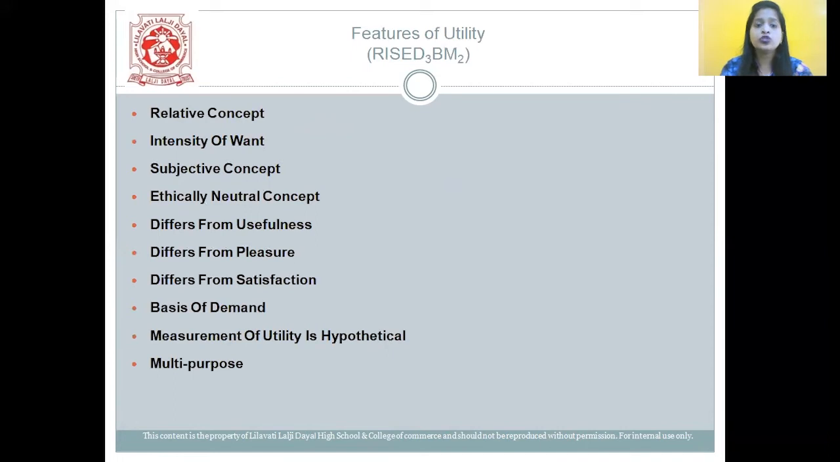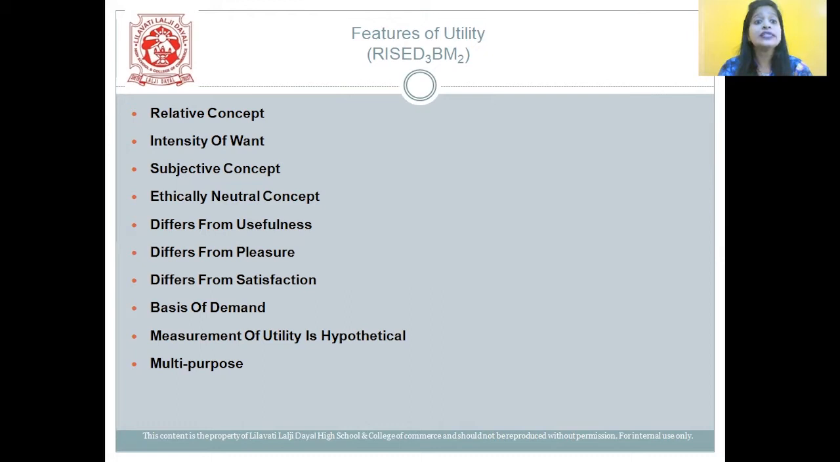Let us now come on to the features of utility, students. This is one of the most important answers that you need to remember. So we have a code word, RISE DQ BM square. The first one is relative concept. Students, utility is related to time and place. It varies from time to time and from place to place.